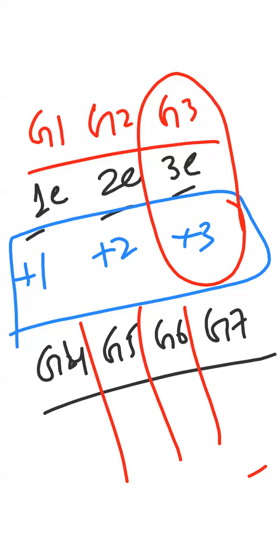Okay, group 4. The elements which belong to group 4 have 4 valence electrons. Group 5 has 5 valence electrons. Group 6 means 6 valence electrons. Group 7 means 7 valence electrons. Okay, let's start from group 7. Group 7 elements have 7 valence electrons. It means during a reaction, they will gain 1 electron only and they will become minus 1. Simple. So minus 1 is the valency of group 7 elements.